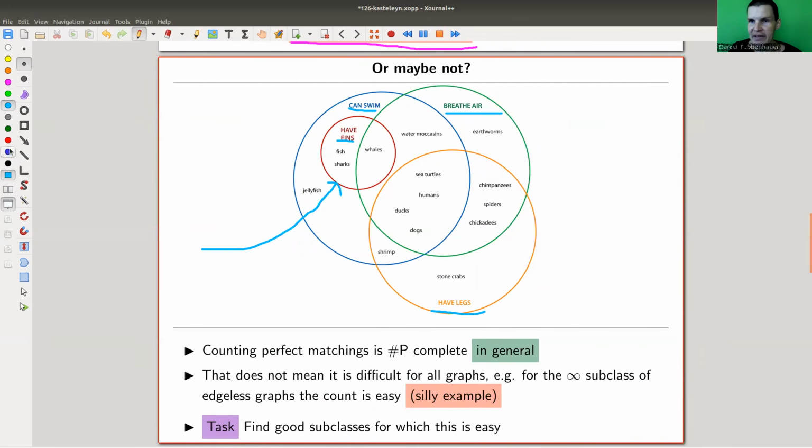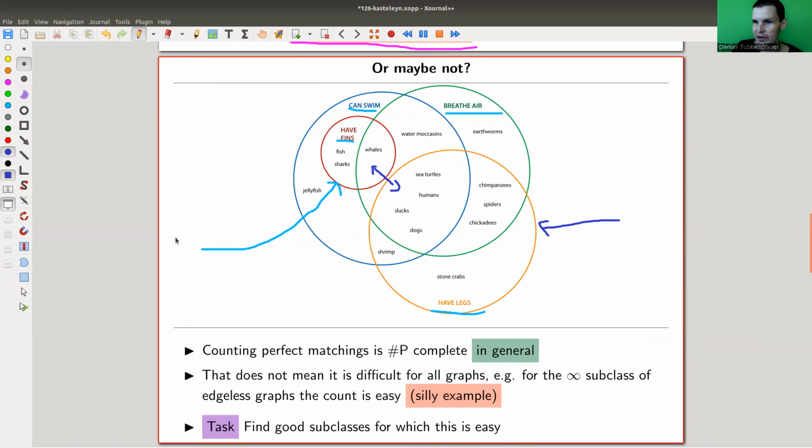But it doesn't mean that if you have a bubble that's unrelated, so maybe "have legs" and "have fins" here are unrelated. By the way, I don't actually know what a stone crab is. I'm pretty much ignorant, but apparently a stone crab has legs, but can't swim. There you go. But anyway, those two here are not related.